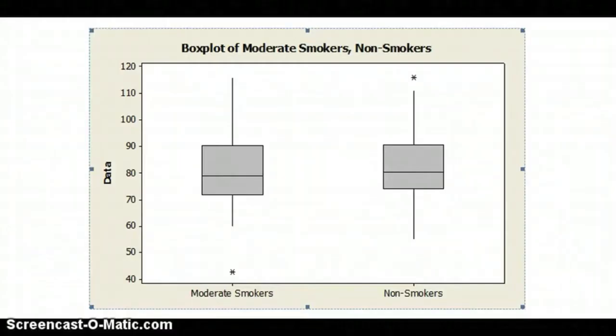According to the box plot diagram, there are no significant differences between the two categories, which suggests that moderate smoking does not affect heart rate significantly. However, there are two outliers, one in moderate smokers and one in non-smokers. Therefore, we will be removing these two outliers to ensure a more accurate analysis. According to the data collected, we can conclude that moderate smokers do not have a higher mean heart rate than non-smokers. However, to be able to confirm whether there is a difference, a larger sampling size should be taken.